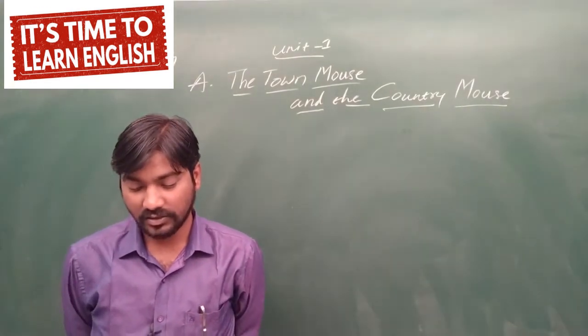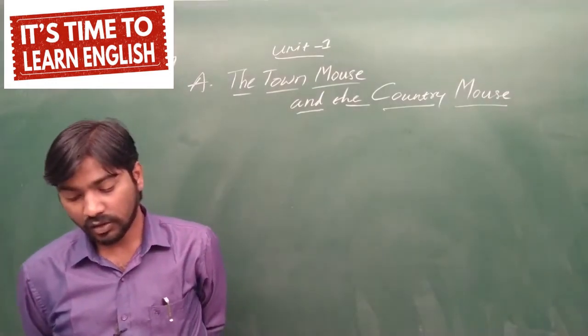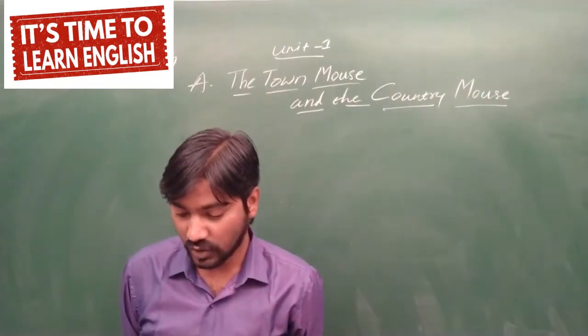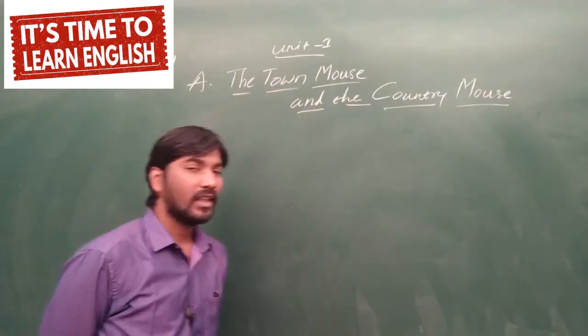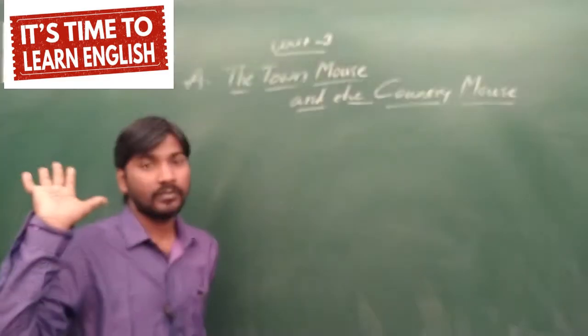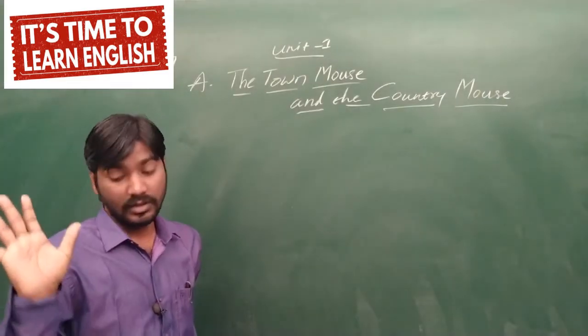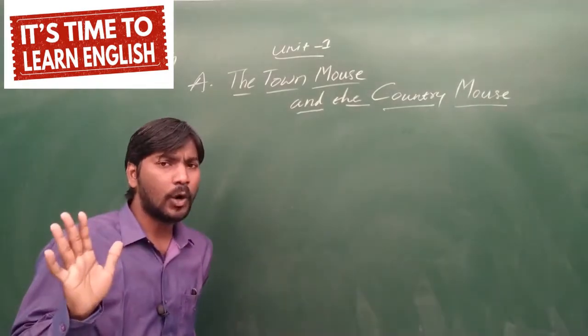The train was dreadful. I feel terribly hot and thirsty. I hope you have something ice cold for me to drink at home. So now what happened? Immediately the town mouse said, my dear cousin, this train was too horrible. Dreadful means horrible. And it was terribly hot.